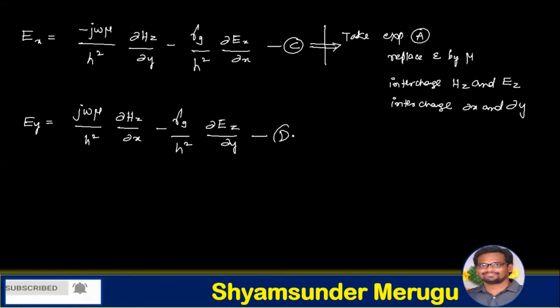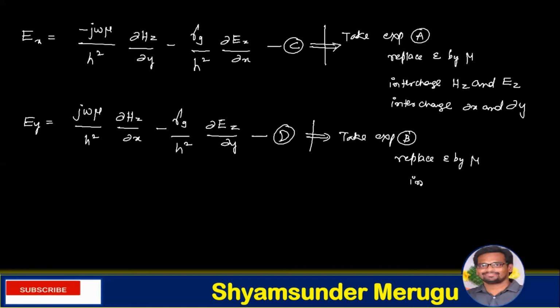Let us consider this one as equation D. To get this equation D, take the expression B. Now what you have to do is replace epsilon by mu, interchange Ez and Hz, and also interchange dou x and dou y, so that you will get it.